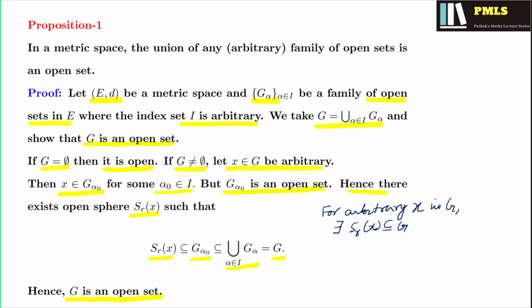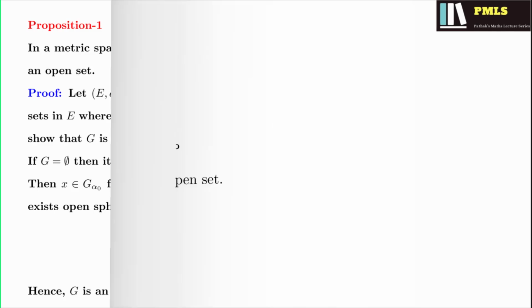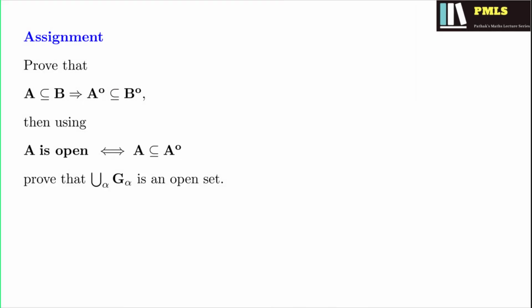And what is G? It is in fact the union of G alpha, and therefore the union of G alpha becomes an open set. Now we will see the union from another angle, and for that we give you an assignment. In the course of proving this main result, we have already proved that A is a subset of B implies that A interior is a subset of B interior. So we expect that you can prove it. Just pause the video and try to prove it.